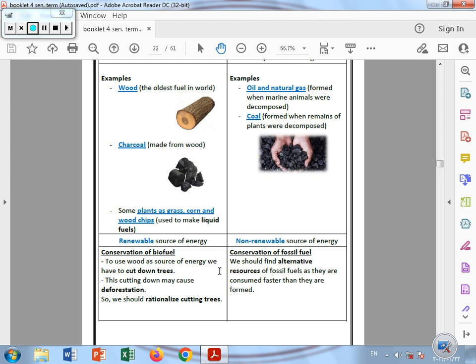So we should rationalize, decrease, or save the cutting of trees, and this is how we can conserve the biofuel. And how can we conserve the fossil fuel? We should find alternative resources, or different types of fuels, as fossil fuels are consumed so much faster than they are formed.